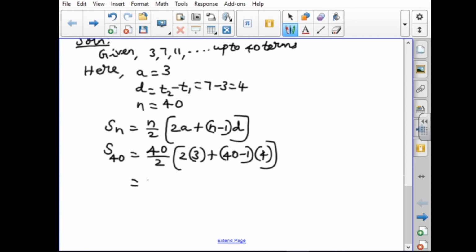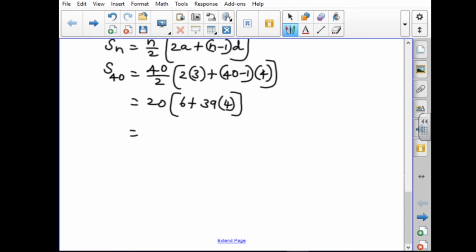So 40 by 2 is 20, 2 threes are 6, plus 40 minus 1, which is 39, into 4. That is 6 plus 156, which is 162.